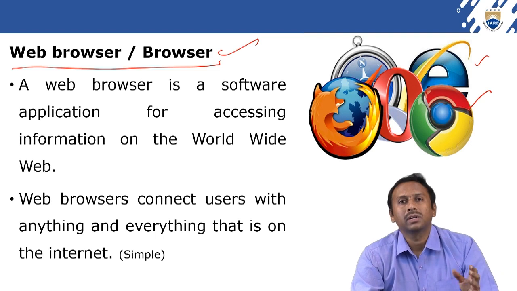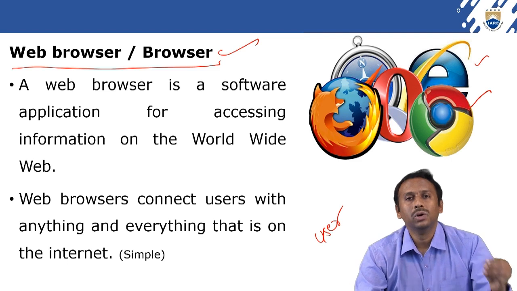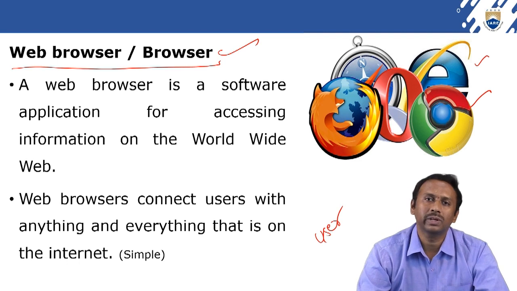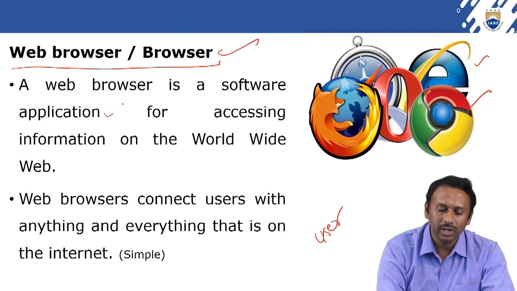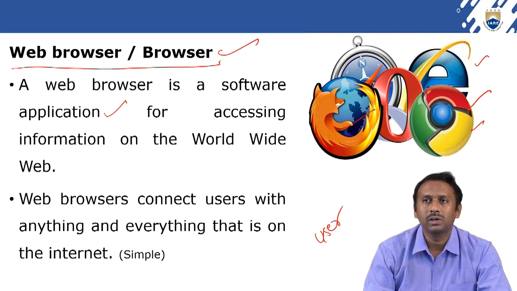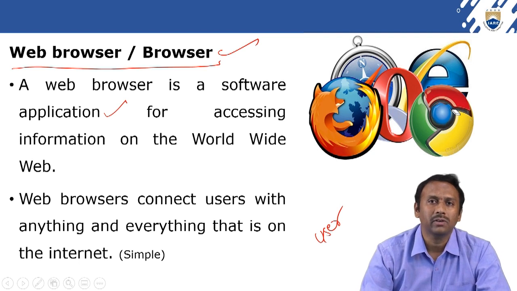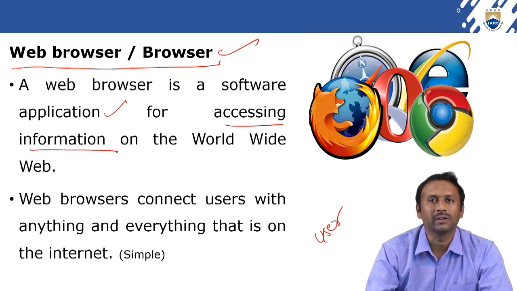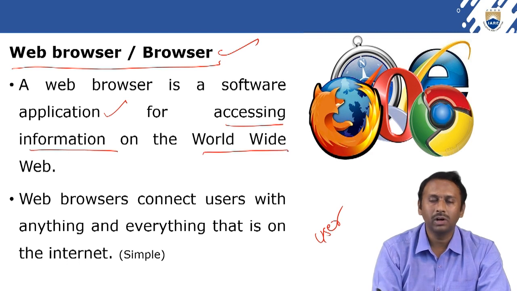That means a user. What is a user? A user is whoever the person is using the system, that person we can call a user in general. So a web browser is a software application. Whether you take Google Chrome or Mozilla Firefox, everything is one software application. Why are we using these? Just for accessing, that is retrieving, information across the World Wide Web.